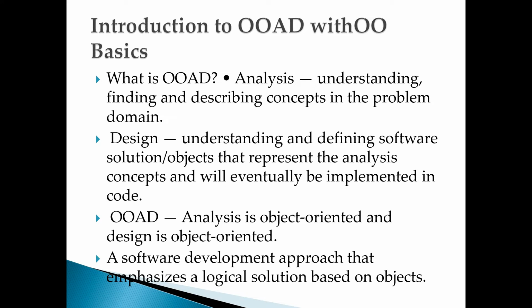Object is equal to data plus function. Got it? We all know about C++ and Java. These languages are based on the object-oriented concept. So here we are using data and functions.